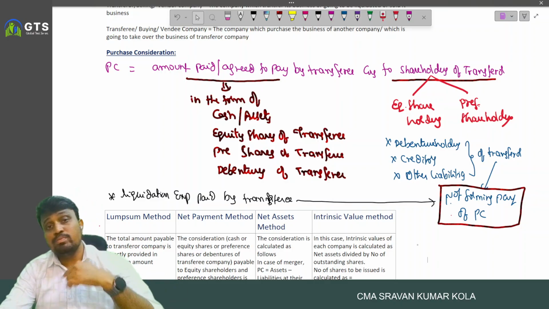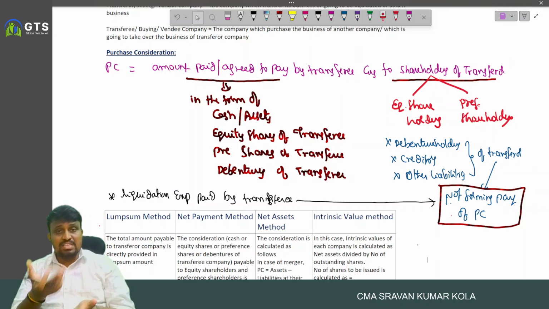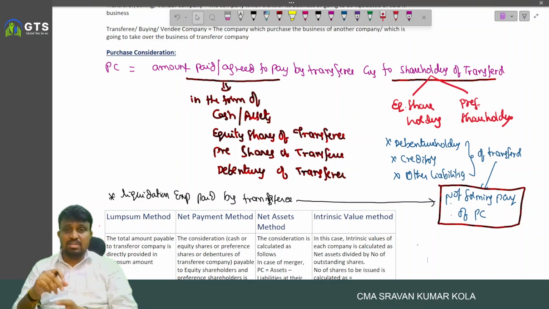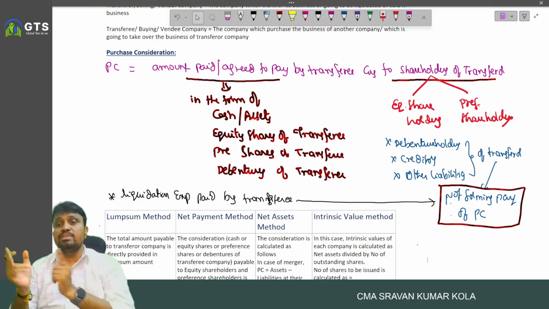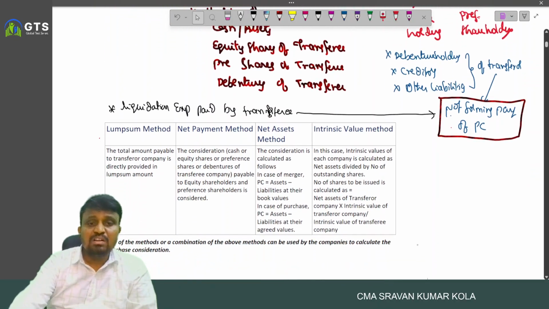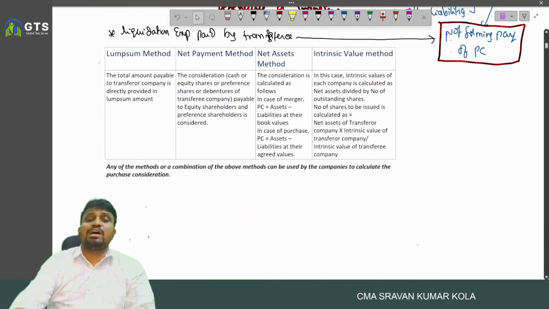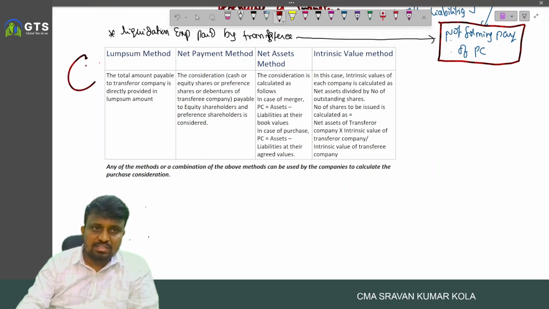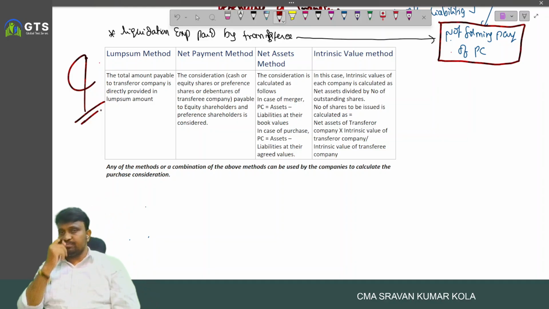But remember, you may pay the purchase consideration in terms of debentures of transferee. That is no problem, but not to the debenture holders of transferor. Next, how many methods are there to calculate purchase consideration? We have four methods.